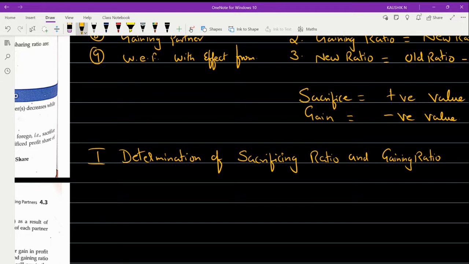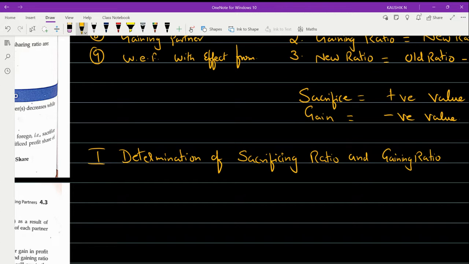Under this concept we have problems whereby the first type of problem is you will be given the new PSR and old PSR of all the partners in the question. And in the second case, you will be given the old PSR of all the partners, and they may give you the NPSR of any one partner in the question. With the help of that, we need to do the calculations and derive the NPSR of the remaining partners.